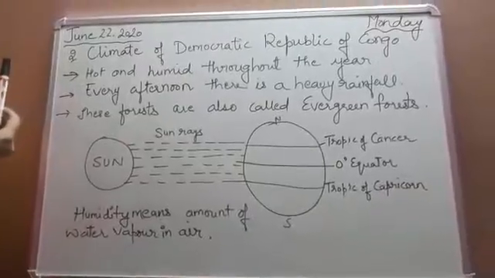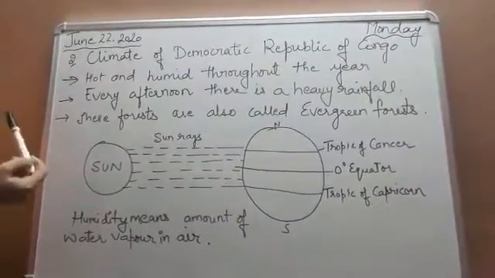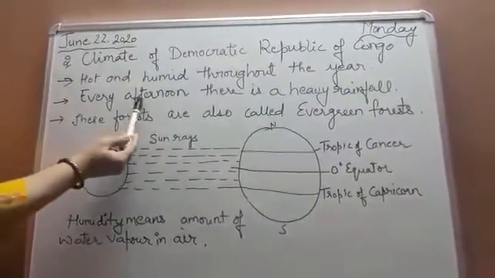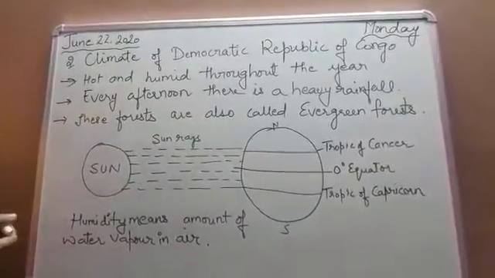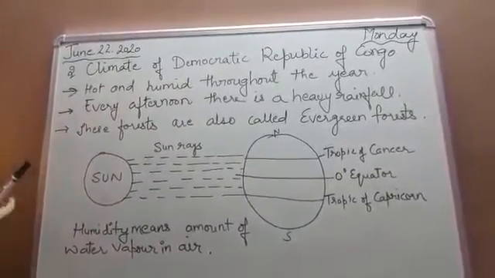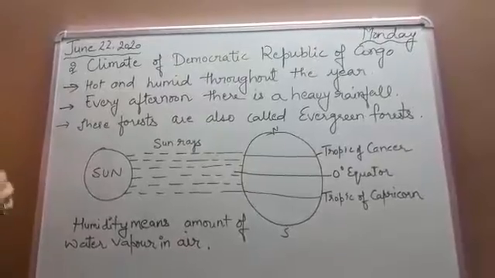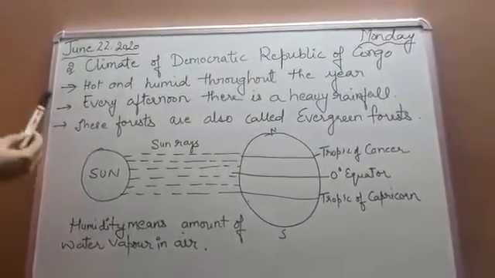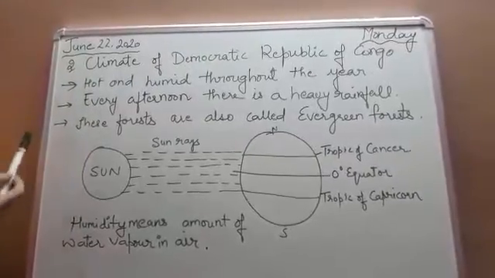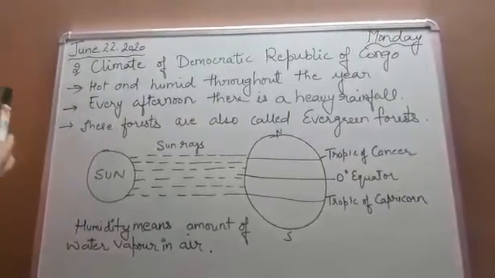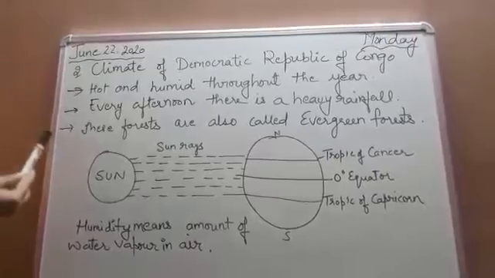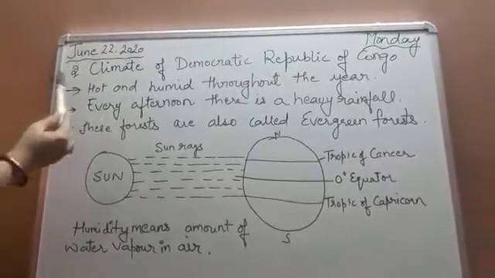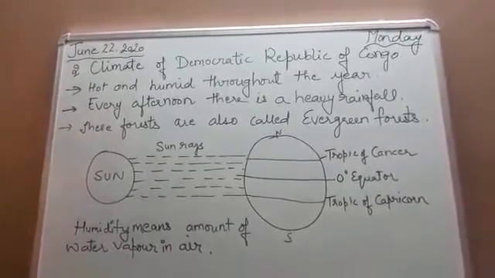Due to high temperature and high humidity, every afternoon there is heavy rainfall in Democratic Republic of Congo. As we know, the temperature is very high. Due to that, the water in the lakes and the rivers gets evaporated, which causes the formation of clouds.